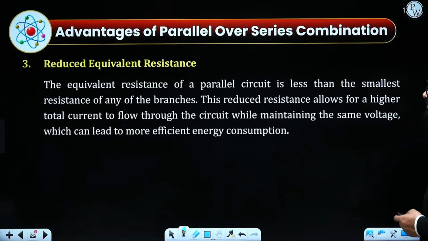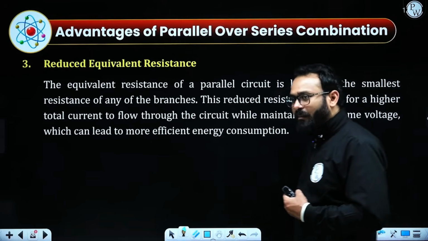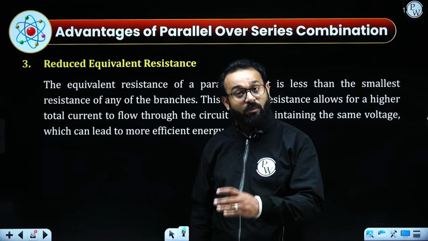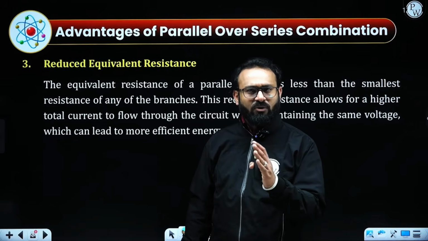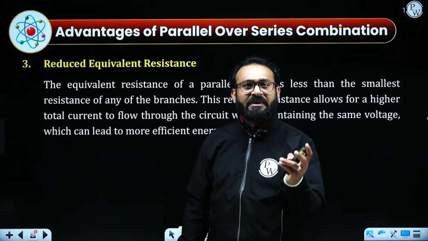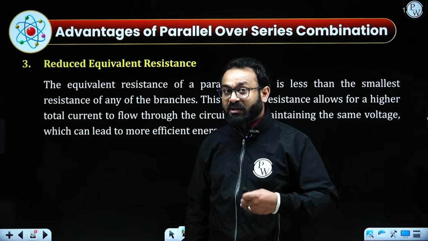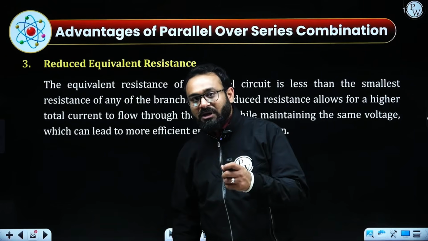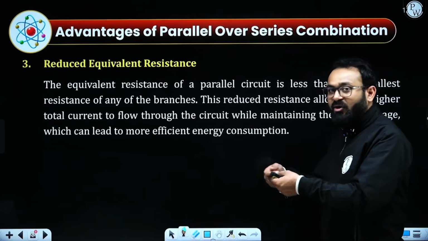It also reduces the equivalent resistance. See, the amount of current which is required to flow through any circuit in our home especially. We have approximately 240 volts. That is the nearest measurement of voltage which is provided at the domestic circuit for our home appliances. So they require their own kind of current.